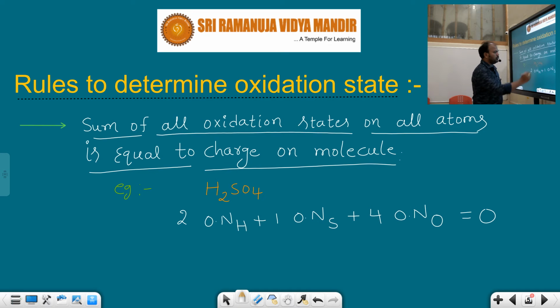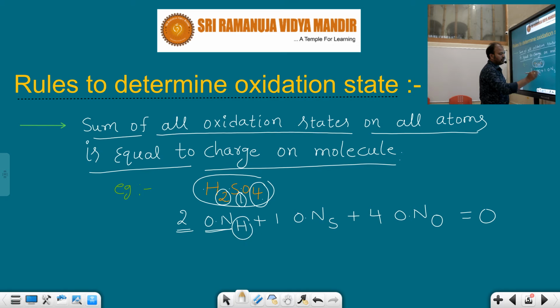Suppose one molecule is given, H2SO4. How many hydrogens are there here? 2. How many sulfurs? 1. How many oxygens are present in it? 4. So 2 hydrogen atoms, 1 sulfur atom, 4 oxygen atoms. According to the oxidation state rules, how do we write that? For 2 hydrogen atoms, we write 2 times the oxidation number of hydrogen, as well as 1 sulfur, so 1 times the oxidation number of sulfur, and 4 oxygen atoms.